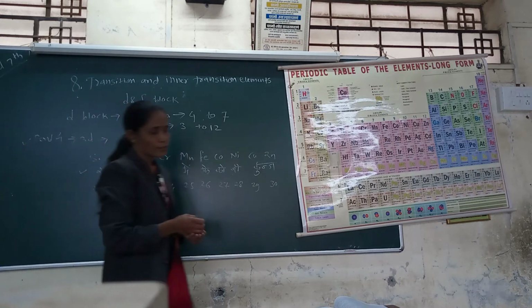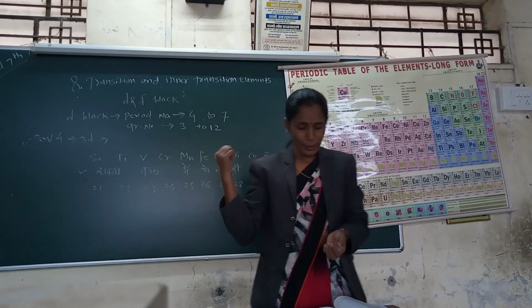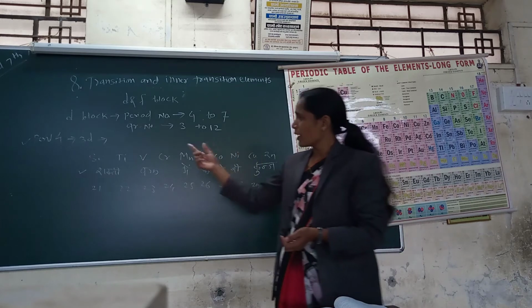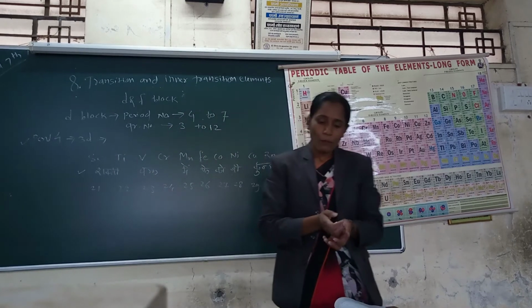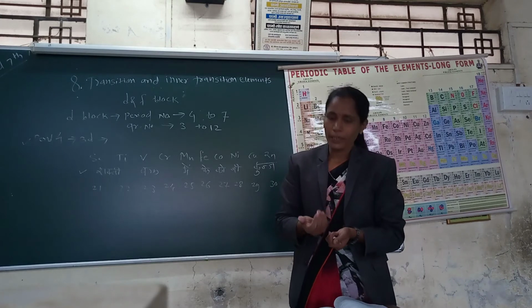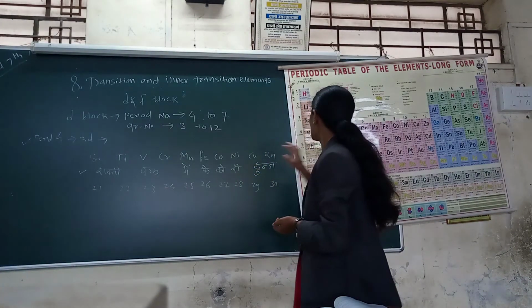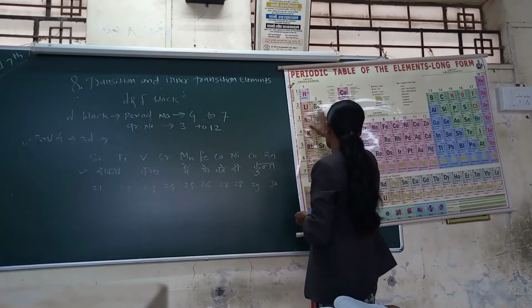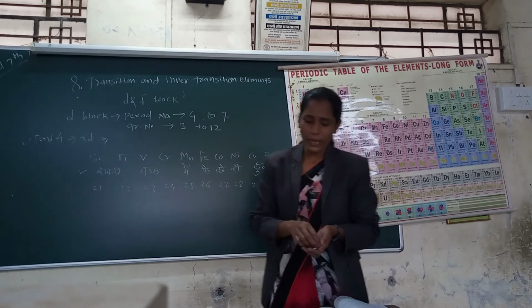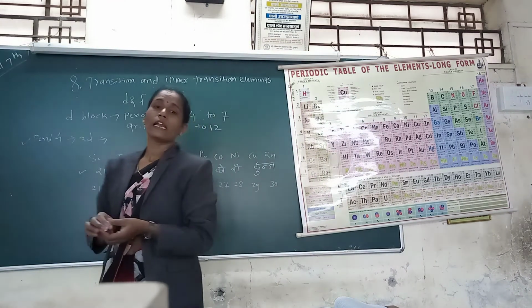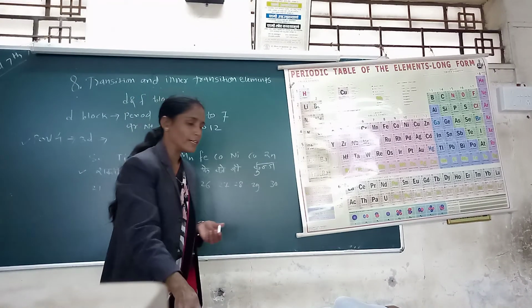The 3D series means the 4th period of the D block. We have already seen its position in the periodic table, that it lies between the S block and P block. Then comes the electronic configuration of the 3D series.